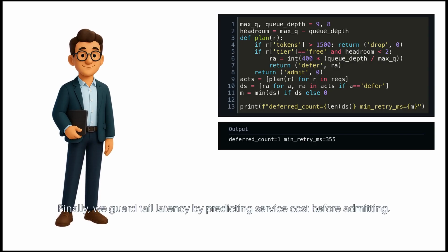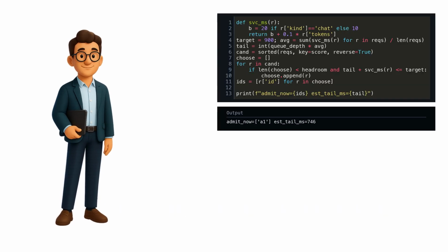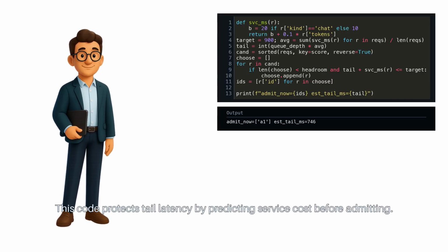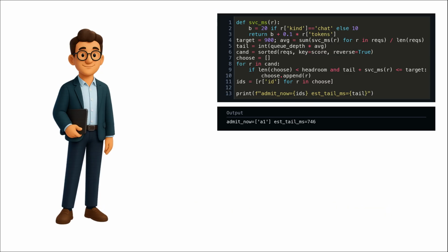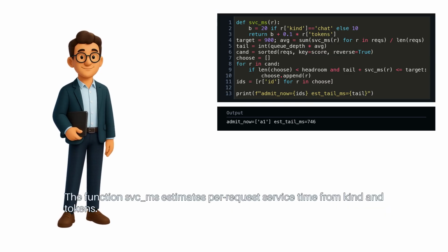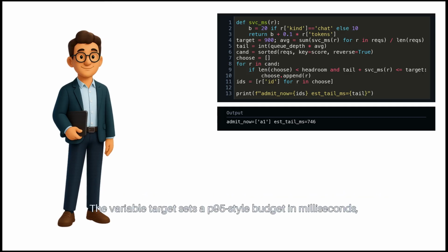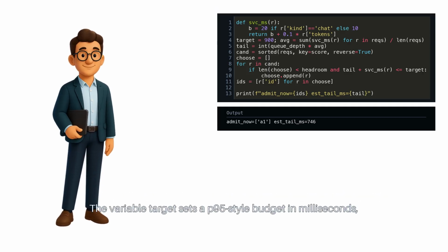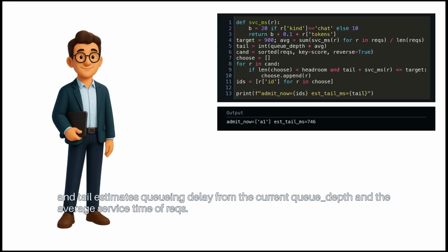Finally, we guard tail latency by predicting service cost before admitting. This code protects tail latency by predicting service cost before admitting. The function svc_ms estimates per request service time from kind and tokens. The variable target sets a P95 style budget in milliseconds, and tail estimates queuing delay from the current queue depth and the average service time of recs.